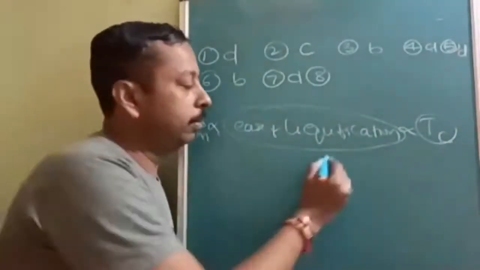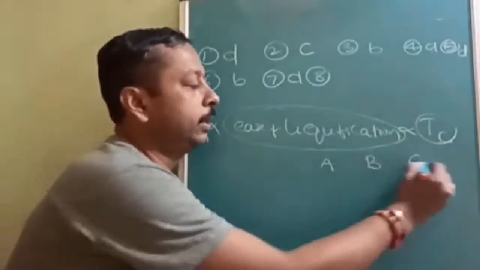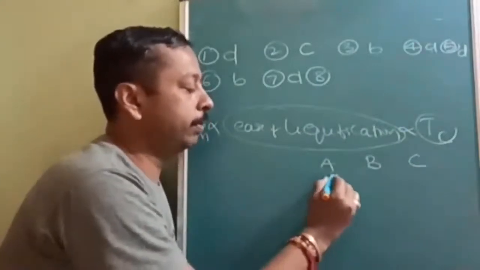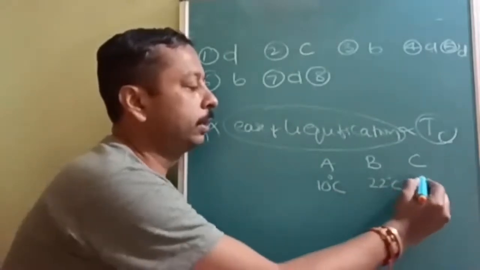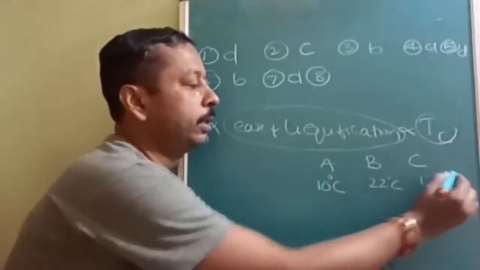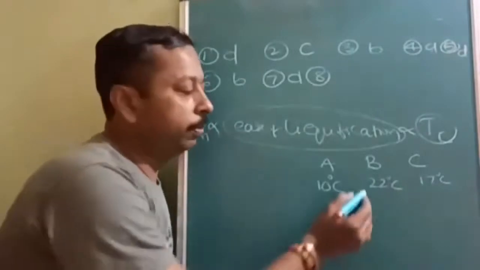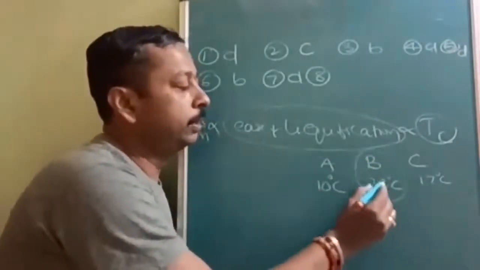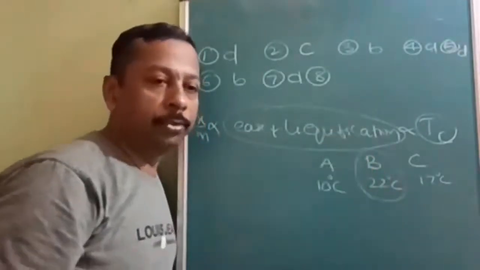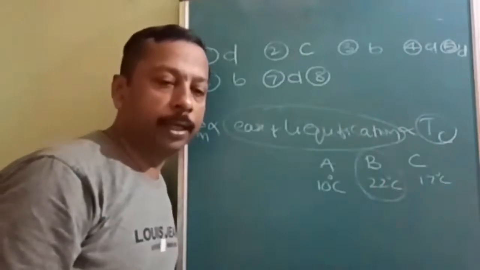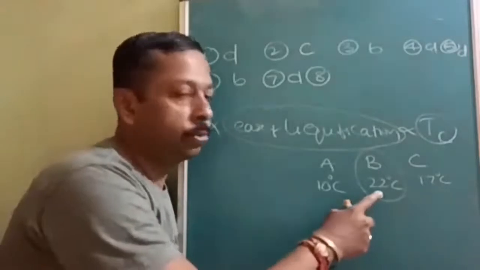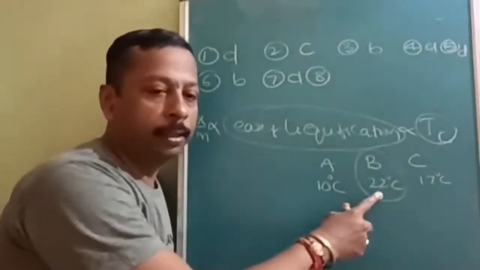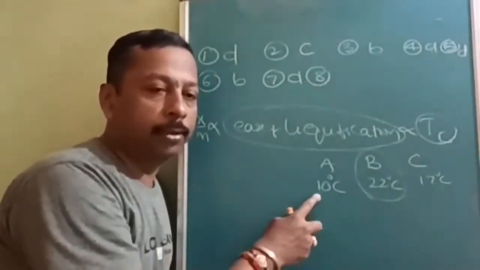Suppose you are given three gases A, B, C. Their critical temperatures are 13 degrees Celsius, 22 degrees Celsius, and 17 degrees Celsius. People think that since it has 22 degrees Celsius, it will start adsorbing at 22. No, it can adsorb up to 22 degrees Celsius.